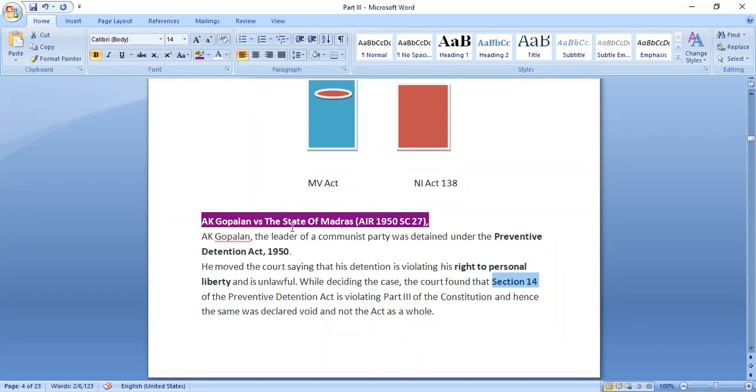So the doctrine of severability is that the court would see whether we can separate that particular thing from the rest of the statute or not. If we can separate it, like in this particular case, we would only consider this particular section as invalid. So in this case also the court declared only section 14 as invalid. The act was still applicable, only this particular section was not applicable. Otherwise, the court would declare the entire statute as invalid and nothing would be applicable.